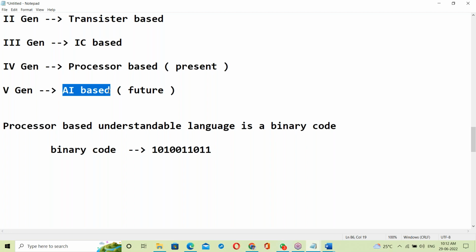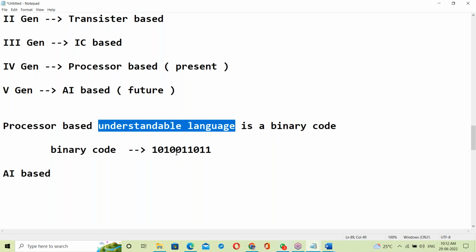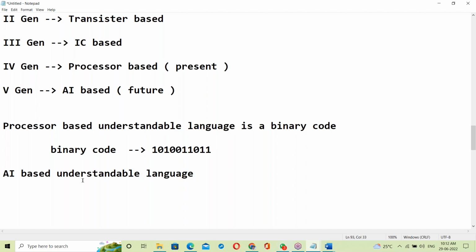Next, AI based. What is the AI based understandable language? Is it English? Yes, English. When you speak in English, the computer can understand it. Once AI comes to the market, our task becomes simple. Much development is not necessary.